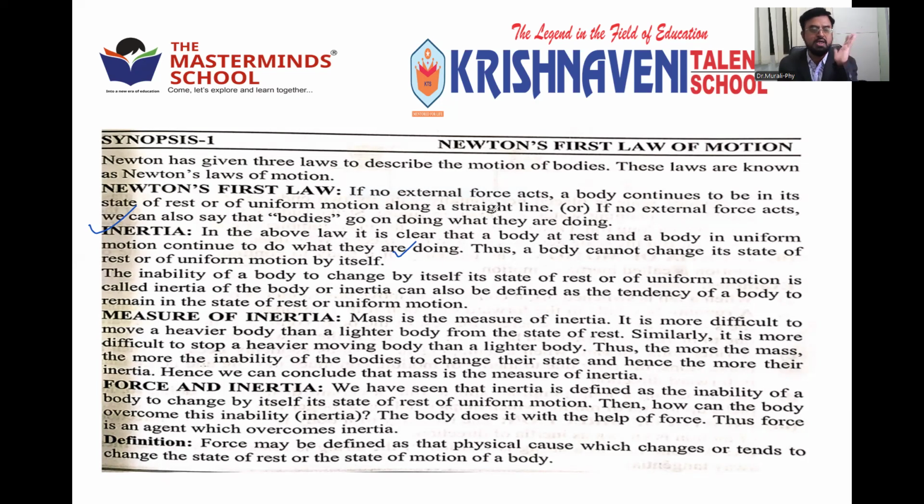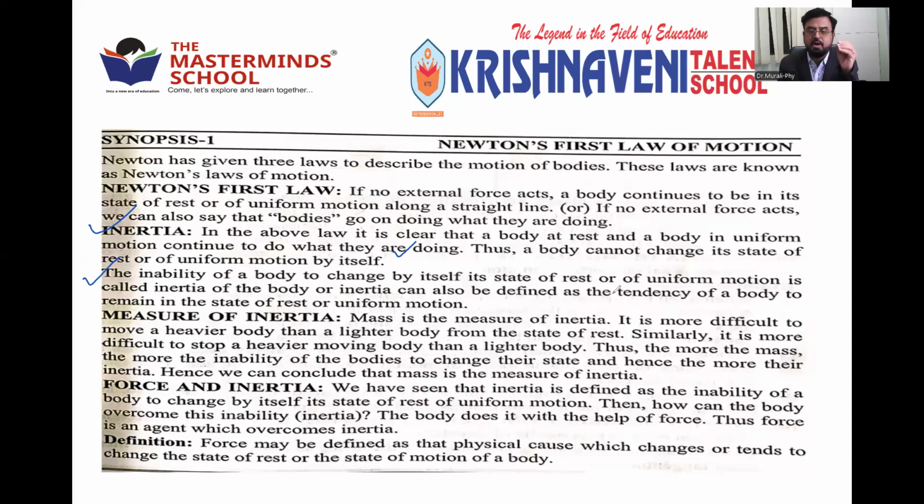Such a property is called inertia. So the definition is given. Inability is the opposite of ability; ability is nothing but can do, inability is cannot do, cannot change. The inability of a body to change by itself its state of rest or uniform motion is called inertia of a body.